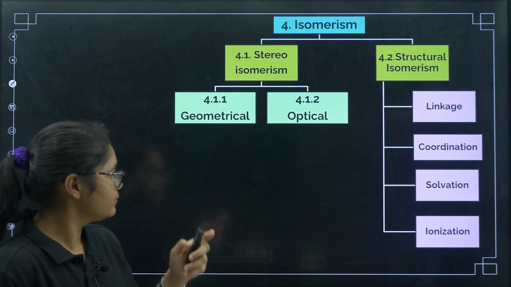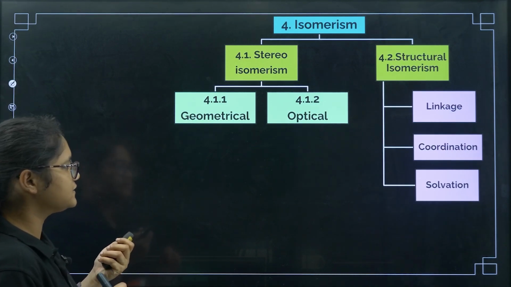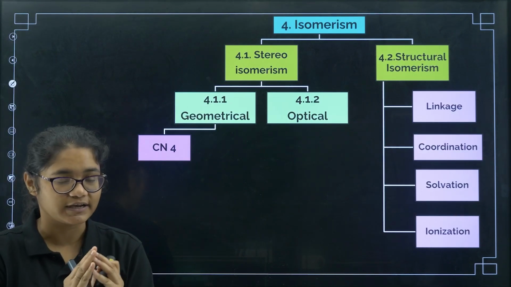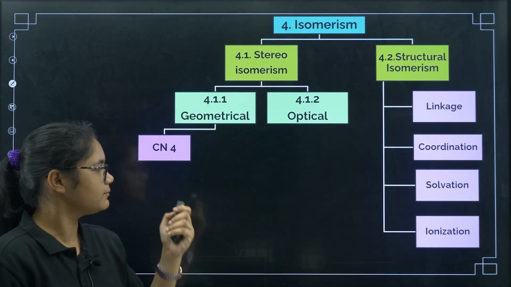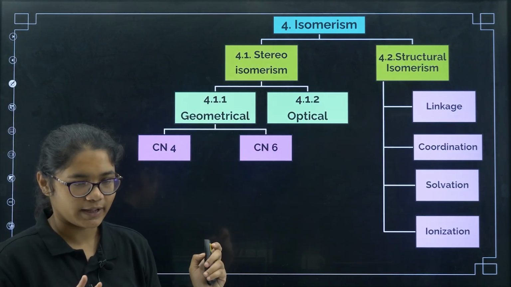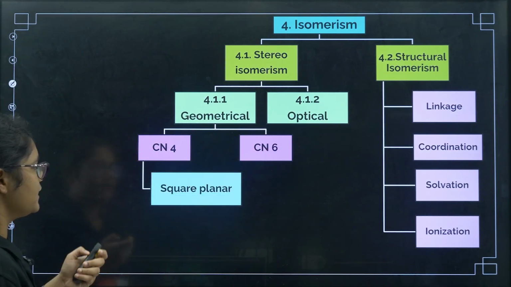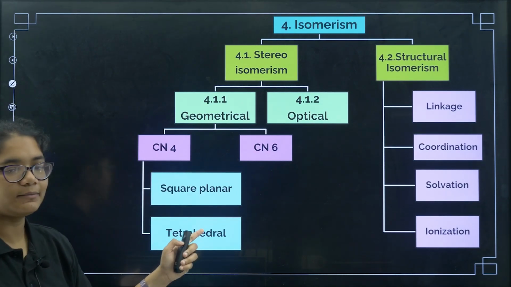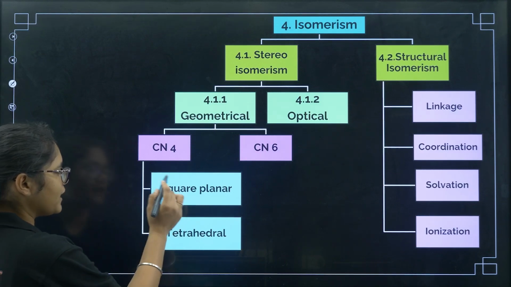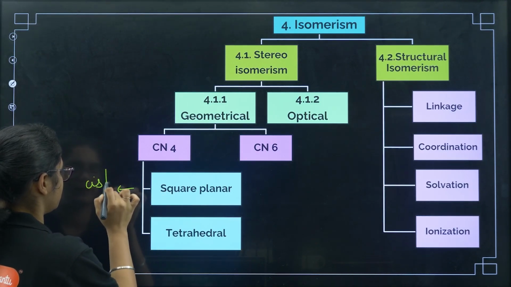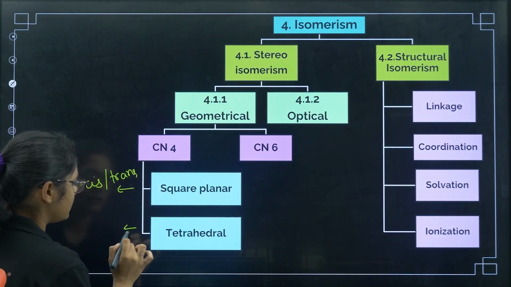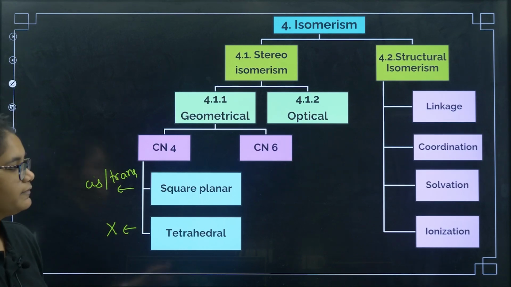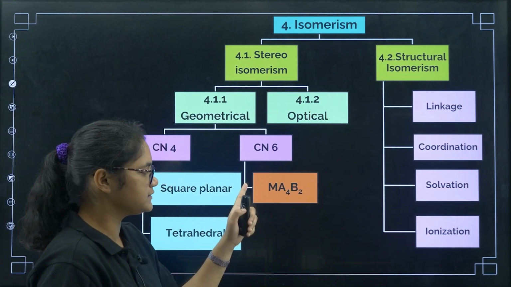Now coming to geometrical isomerism, we are going to study two things, that is when the coordination number is 4 and when the coordination number is 6. If the coordination number is 4, a complex can be either square planar or tetrahedral. Square planar can show cis and trans geometry, but tetrahedral does not show geometrical isomerism. Clear?